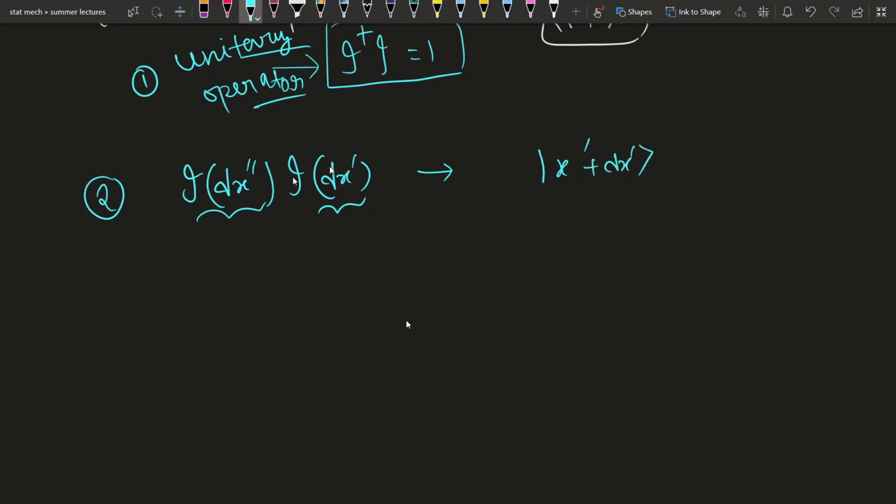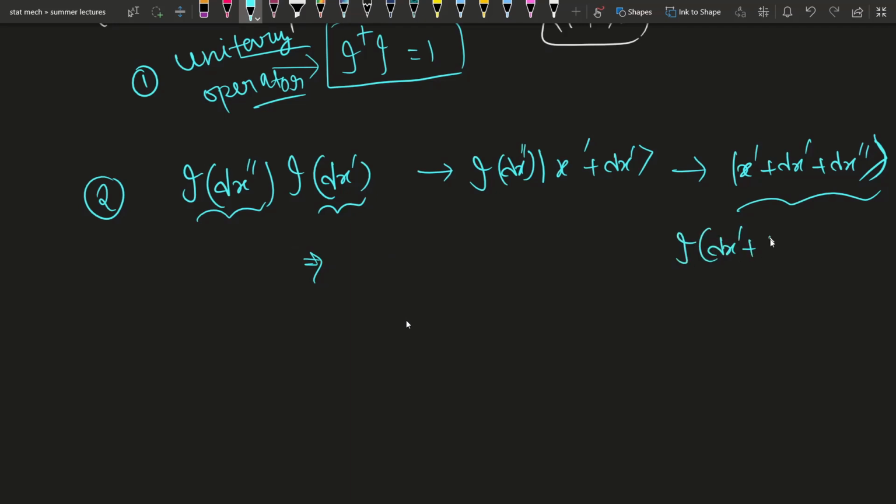This is the intermediate state, and then we'll get x dash plus dx dash plus dx double dash. So as a whole this is equivalent to operating I of dx dash plus dx double dash on x dash.